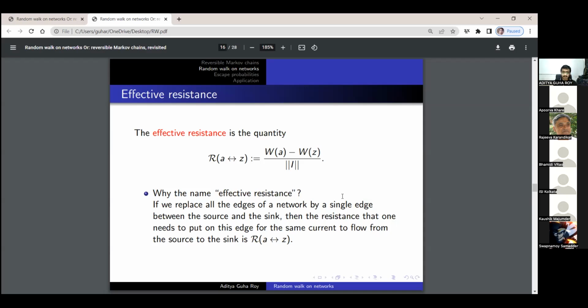So the effective resistance is a quantity R from A to Z. It's the potential difference Wa minus Wz divided by the strength of the current. And the name is justified because if we replace all the edges of the network by a single edge that joins the source and sink, then this is essentially the resistance needed for the current to remain the same.